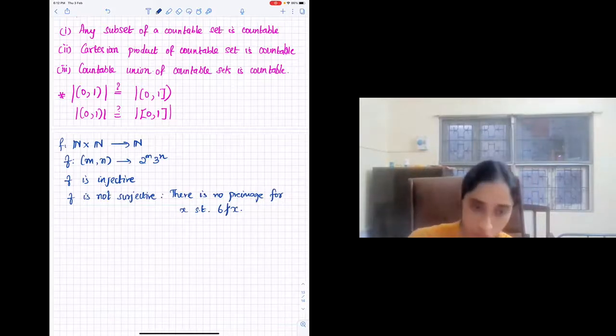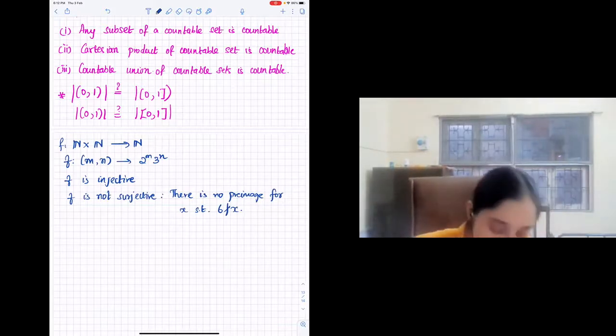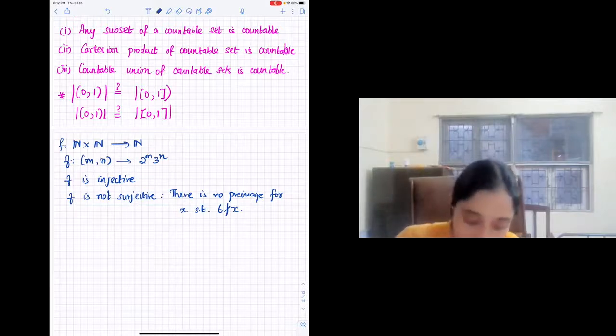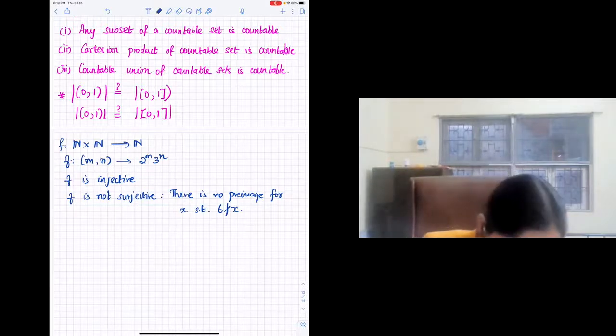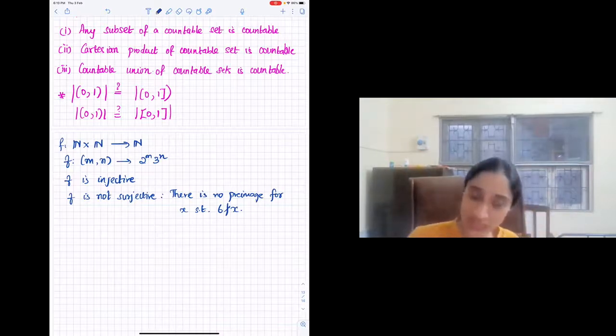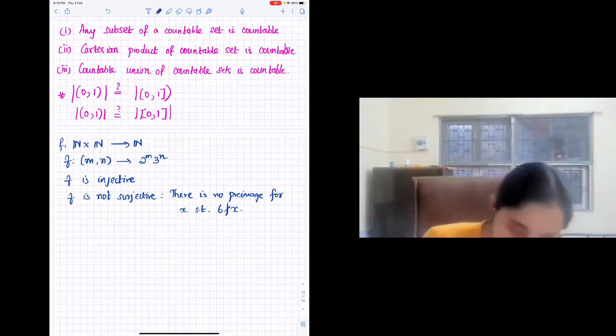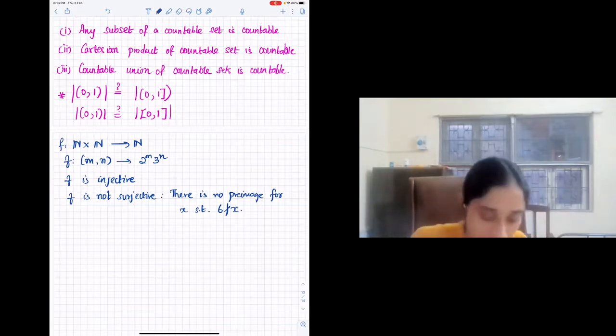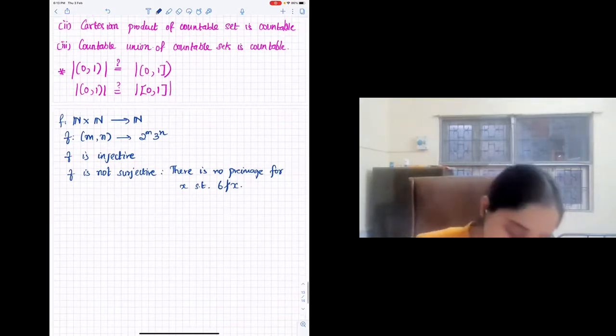Maybe you should put in 5 also and raise 5 to a certain power, and we can somehow get around this, trying to fit in images for numbers that 6 does not cover. That is possible. But at least this map was very easy to create, and this was the most natural map. But unfortunately, it was not bijective. So this you could not use directly to show that N cross N, the Cartesian product of N with itself, is countable. So now one might ask, okay, so what if I have an injective map?